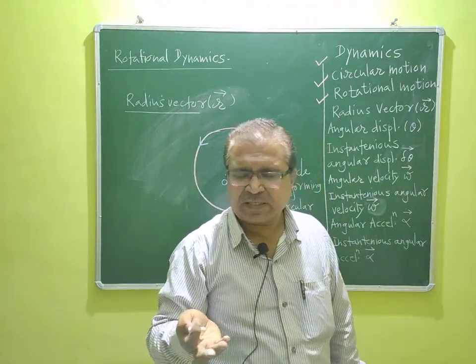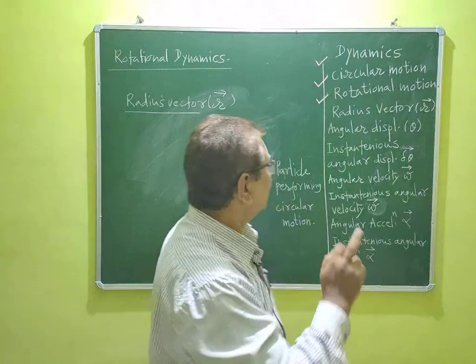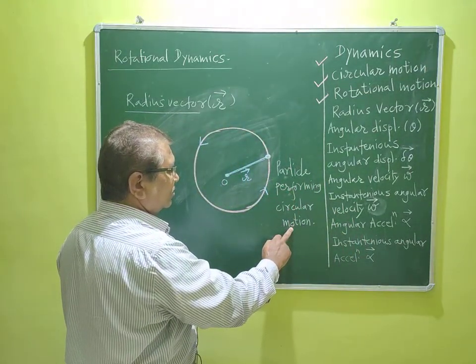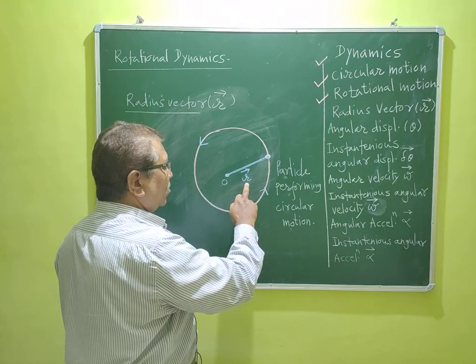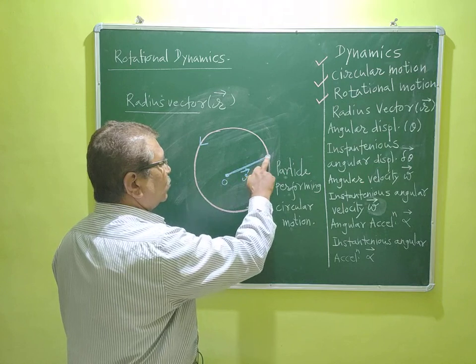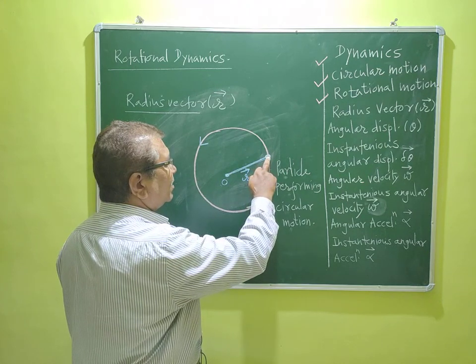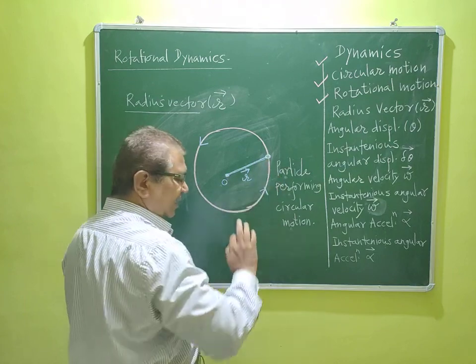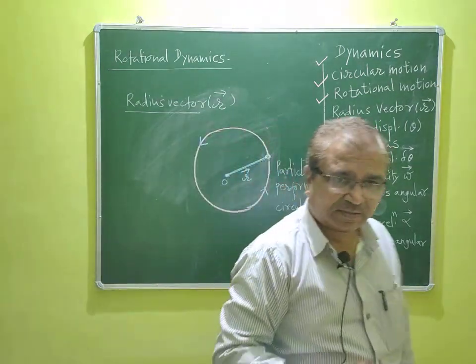Okay, we will repeat again. See here, particle performing circular motion, vector drawn from the center of a circle to the position of a particle on the circumference is known as radius vector.